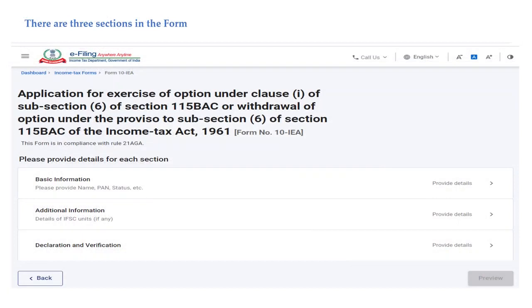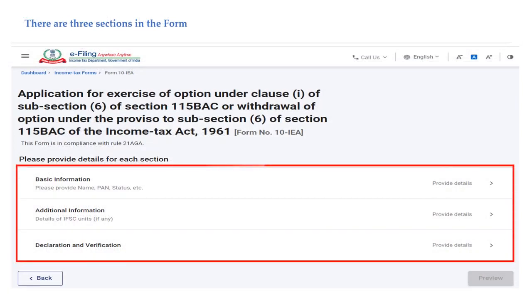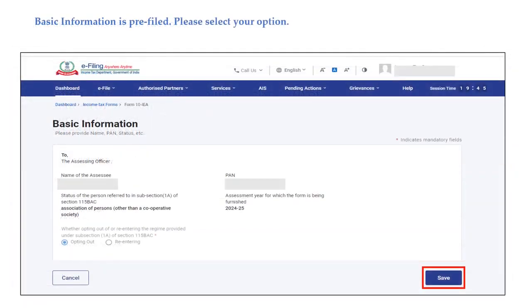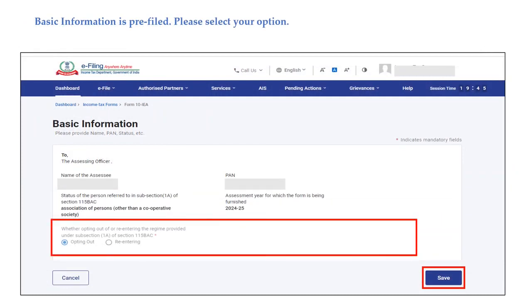There are 3 sections in the form: Basic Information section, Additional Information section, and the Declaration and Verification section. The Basic Information section is pre-filled. You can check the details and then select your option of whether opting out of the new tax regime or re-entering the new tax regime, and then click on Save.